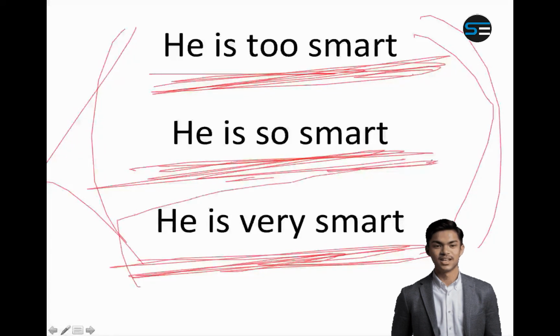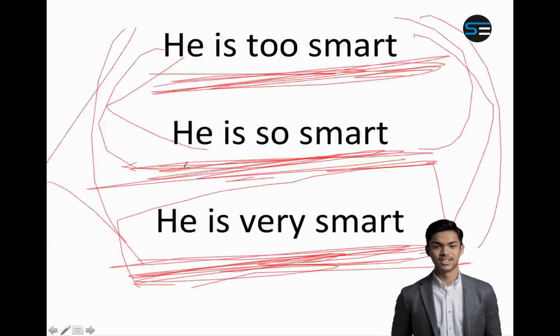Now look, he is very smart is proper here. It does not have any strings attached. It does not have any condition attached. If you want to say he is very smart, that's okay. He is very smart, there is no condition attached. But he is too smart and he is so smart, there is a condition attached. Let's see in detail.